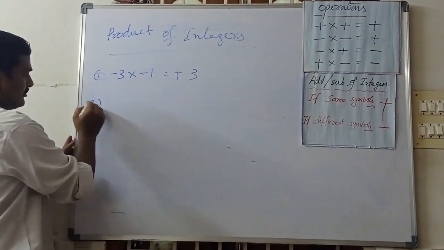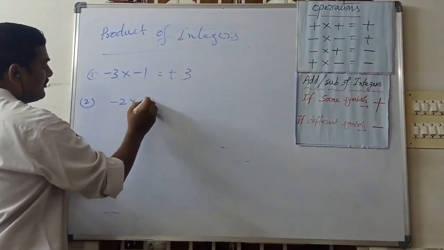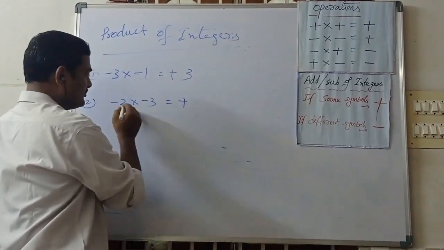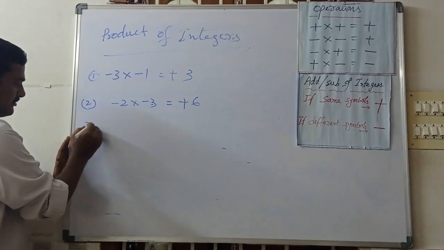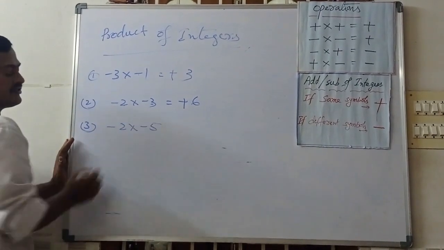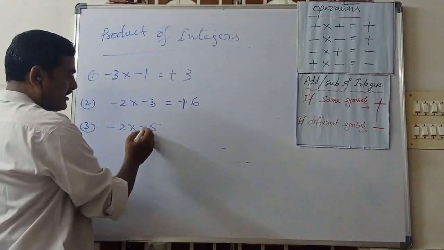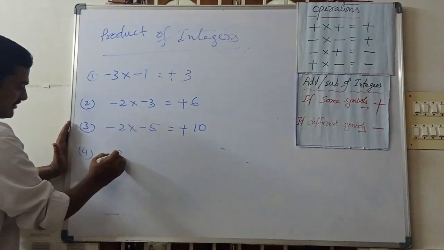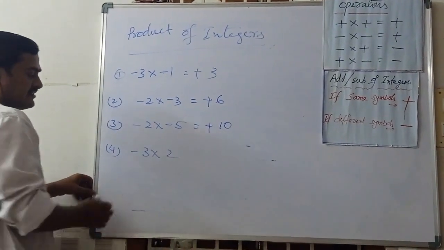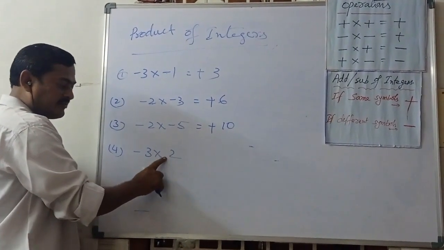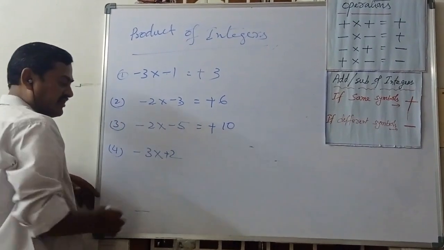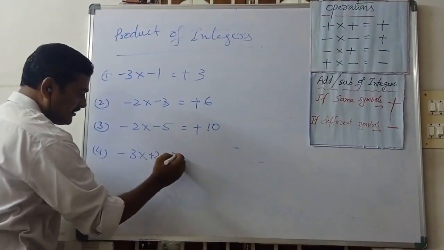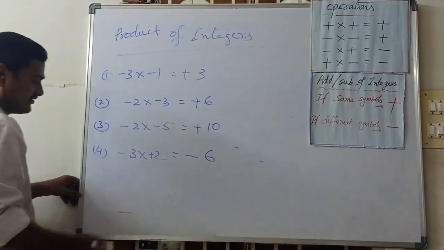Now minus 2 into minus 3. What will happen? Minus into minus plus. 3 twos are 6. Minus 2 into minus 5. Minus into minus plus. 5 twos are 10. Minus 3 into 2. Here what is the symbol here? No symbol means we can take it as plus. Minus into plus, minus. Minus, 3 twos are 6.